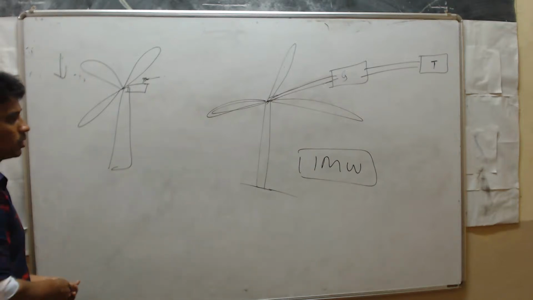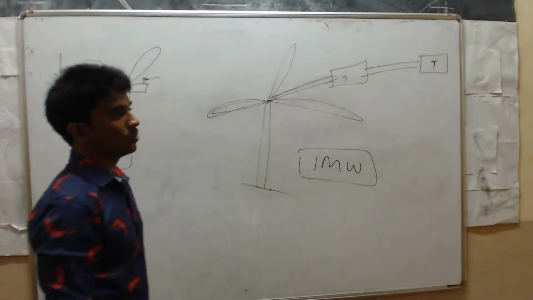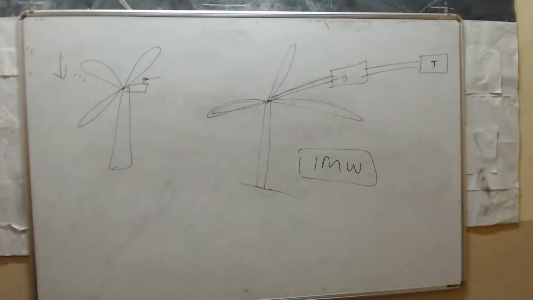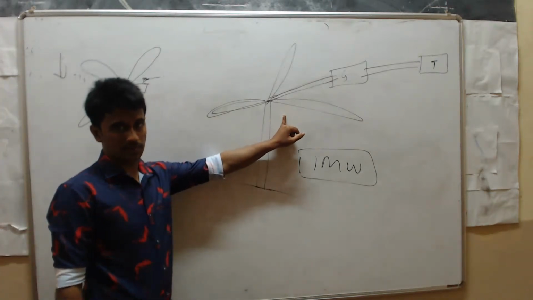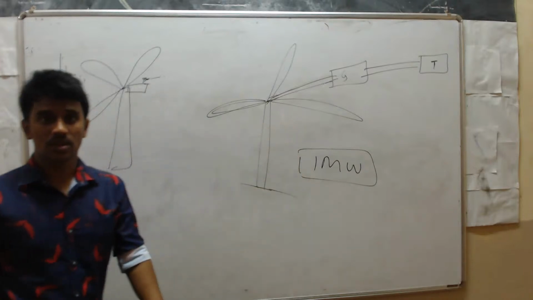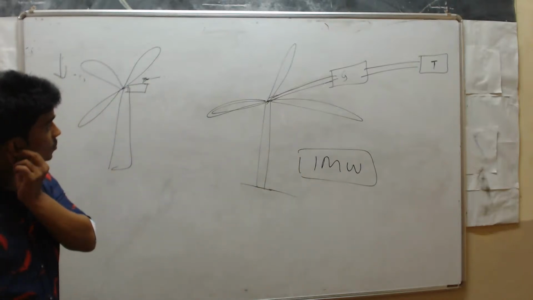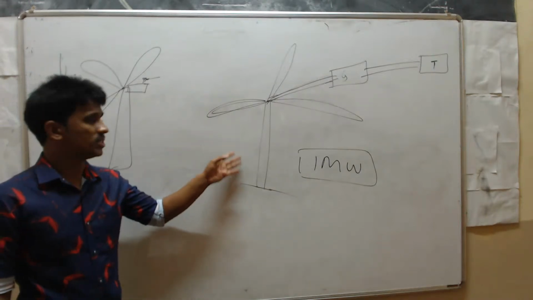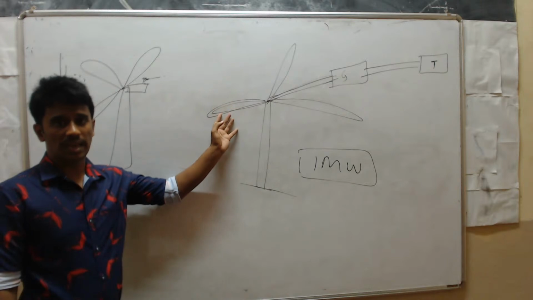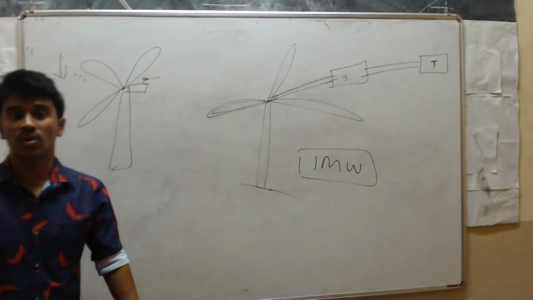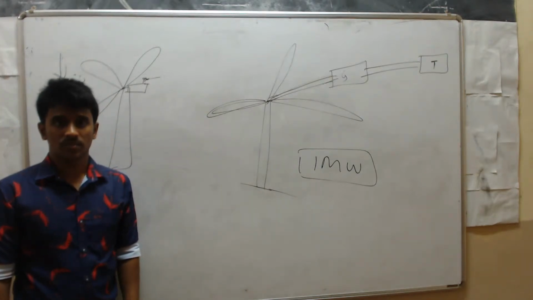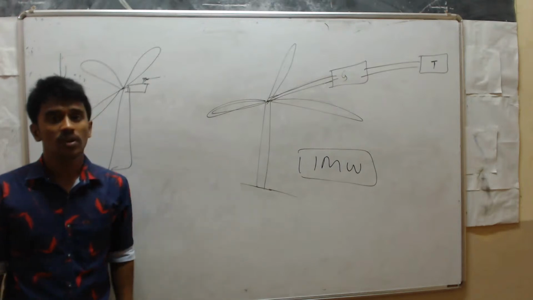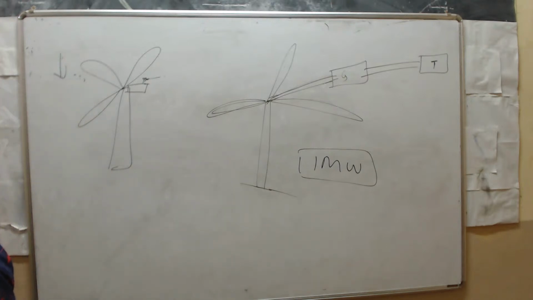See here, the output of a single windmill is quite small. We can't use it for commercial purposes, so that's why we have to use more windmills, for example 50 or 100 or 150. Together we call it a wind farm. A wind farm consists of many windmills. Next, move to alternative or non-conventional sources of energy.